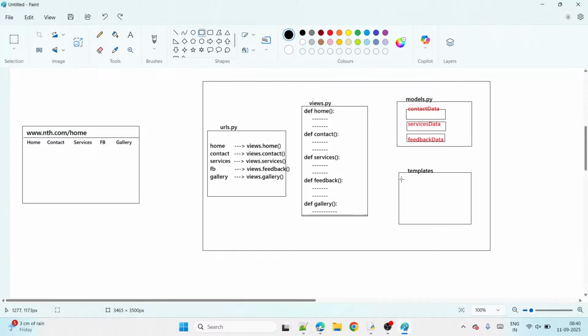That's why the first one we take here is the home page. Then the contacts page, right? And then the service page, okay? And then the feedback page, and then the last one, the gallery page. That's all. It's the gallery page, guys. All of you are clear now, right?